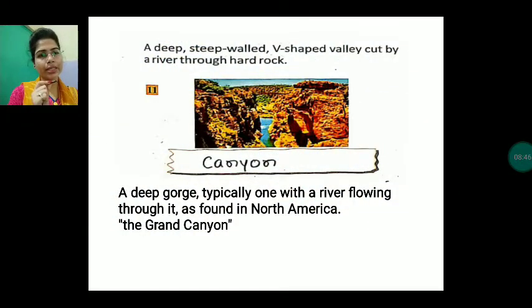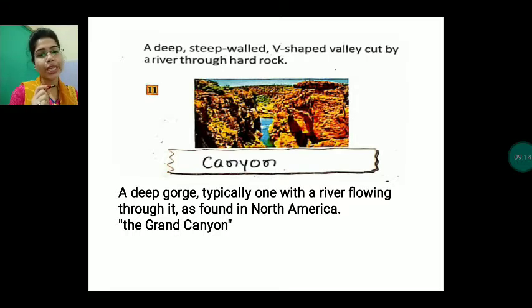Next one is, children, canyon. A canyon is a deep, steep-walled, V-shaped valley cut by a river through hard rock. So, children, when a river flows with lots of speed, where there is a high elevation or steep slope from high land to low land, then the river flows with lots of force.